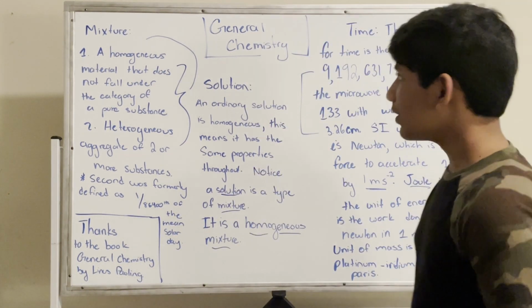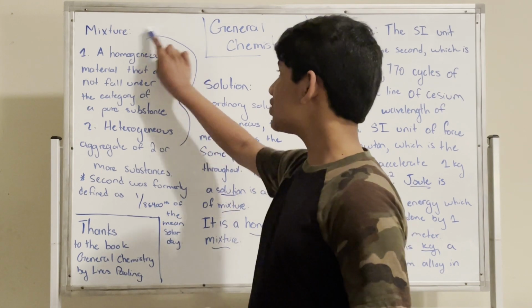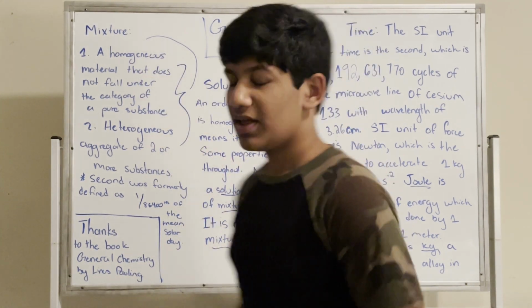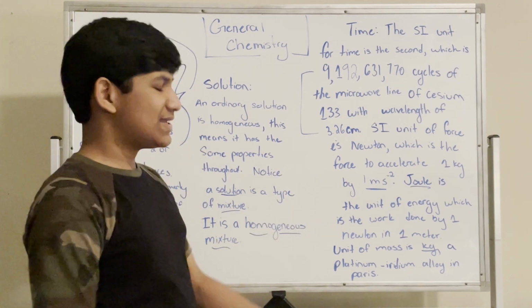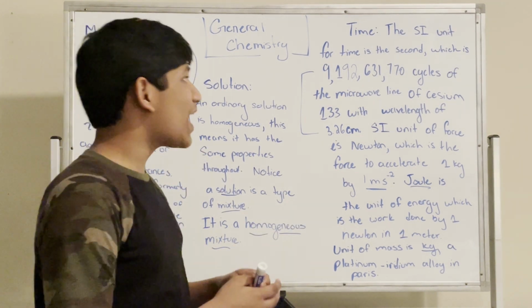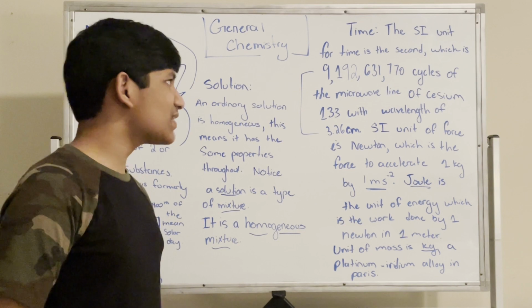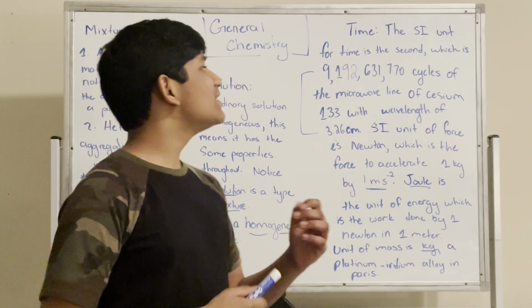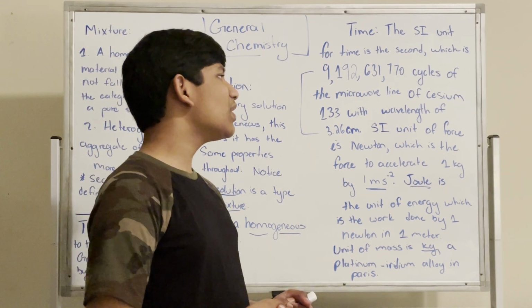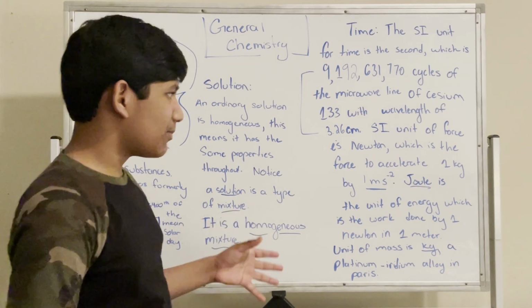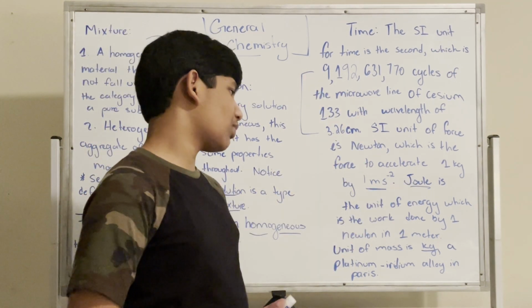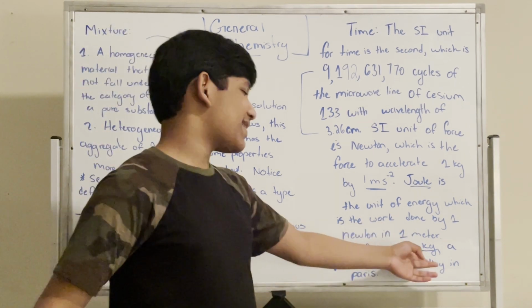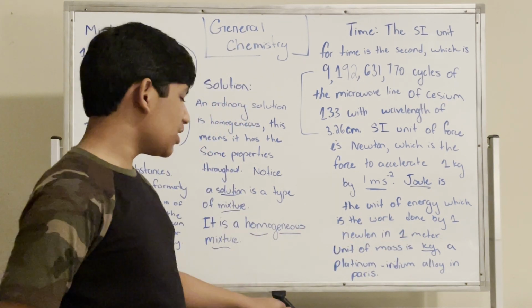Okay, so now that we've talked about a mixture and a solution, and we've talked about time, which we define as the second, the SI unit, which is 9,192,631,770 cycles of the microwave line of cesium-133 with a wavelength of 3.26 centimeters, the SI unit of force, which is the newton, the SI unit of energy, which is the joule, and the SI unit of mass, which is the kilogram, we can bring this video to an end.